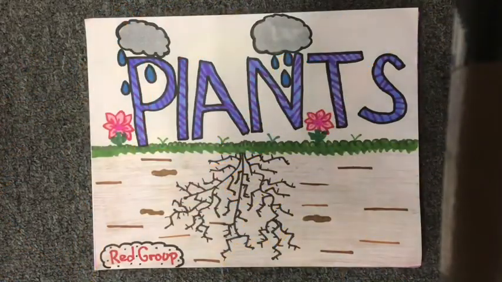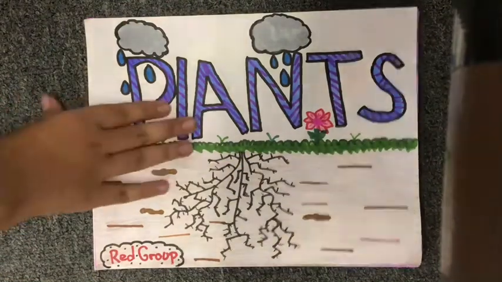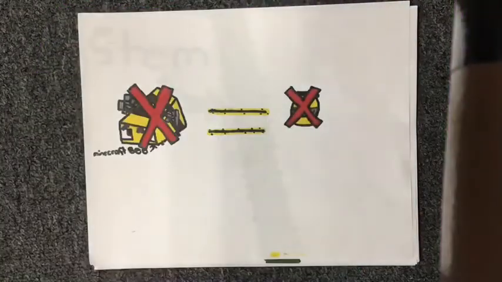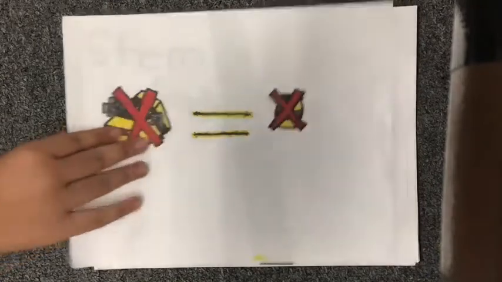This is the Red Group's presentation about the parts of a plant. Hope you enjoy. These are the parts of a plant. First off, there's the flower. The flower plays an important part in our society. For example, flowers are a food source for animals, people, and insects, especially bees. Without bees, we can't collect pollen, and without pollen, there's no honey.